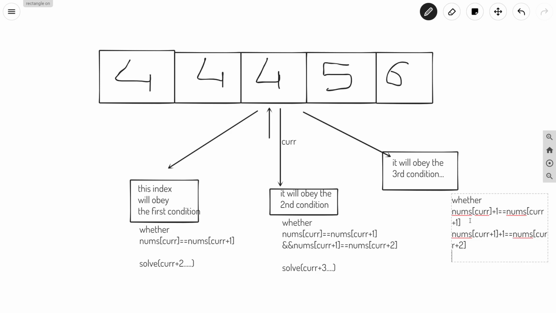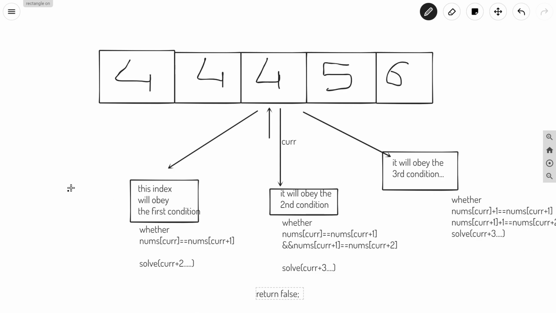Basically it is an increasing consecutive sequence. If this condition is valid, we will solve for current plus 3, and if it returns true, we will just return true. If we are not getting true from any of these conditions, we will just return false. So these are the recursive cases, and we will try to solve this question using this concept.